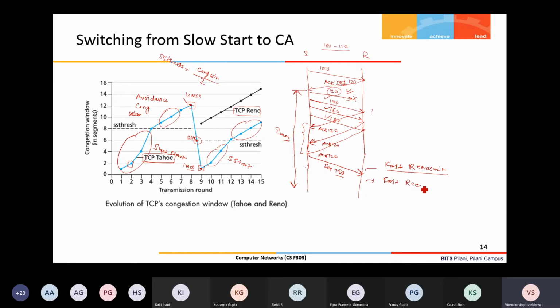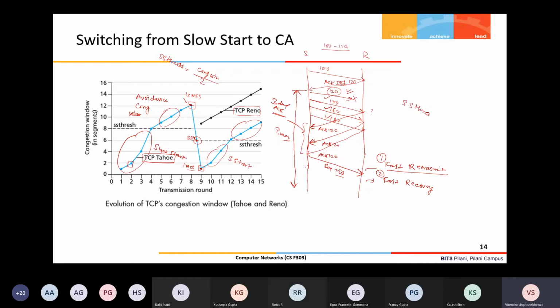So you should not enter into the slow start. You can start from some higher value. That's why you can see Reno says that once a packet loss is detected by 3 duplicate ACKs, you can retransmit the packet immediately after receiving the 3 duplicate ACKs, and your starting point is not the slow start, meaning 1 MSS.